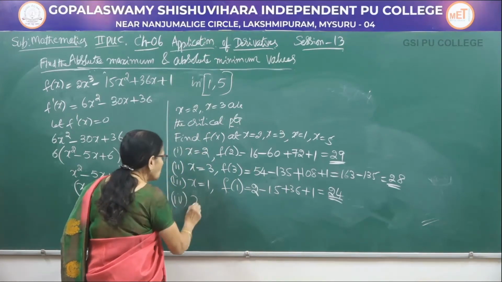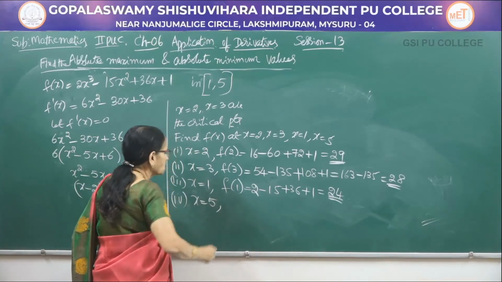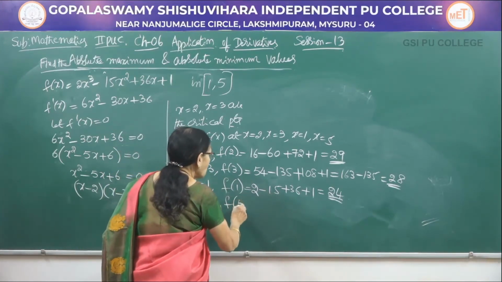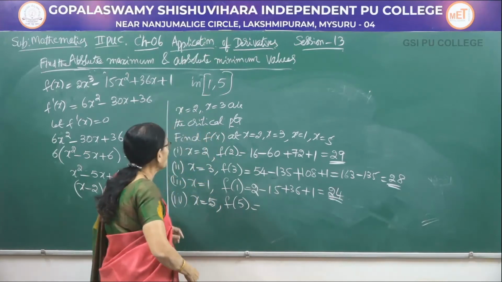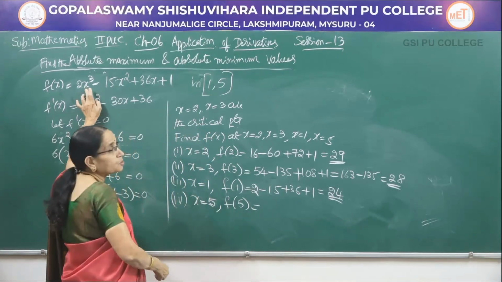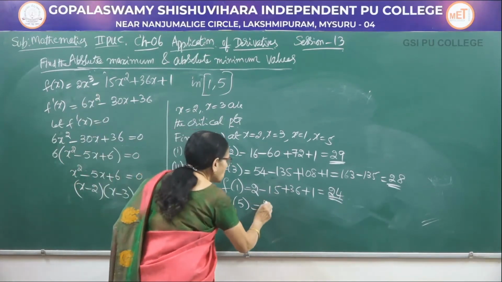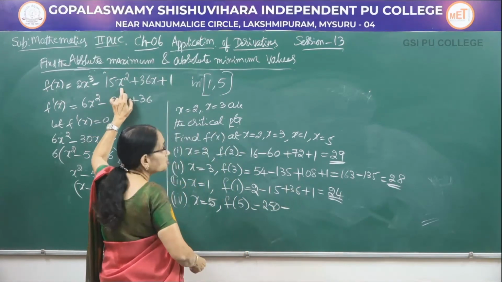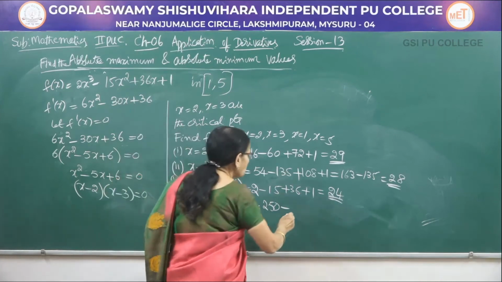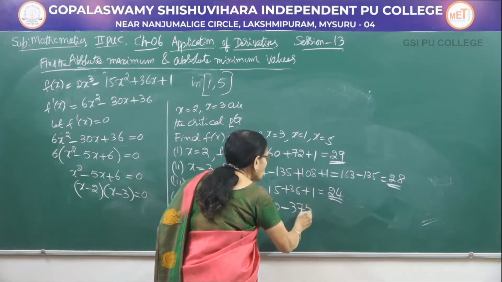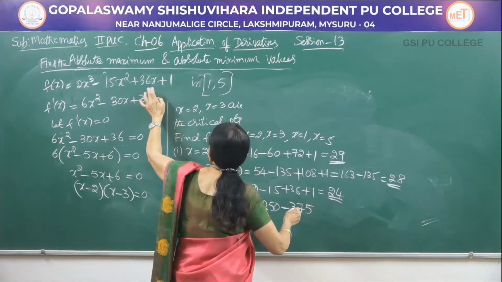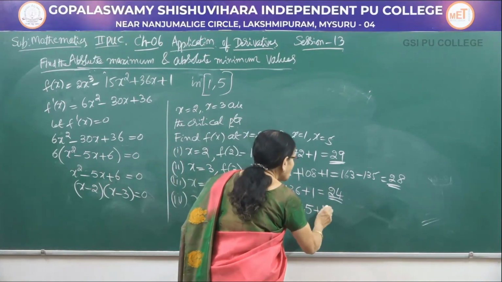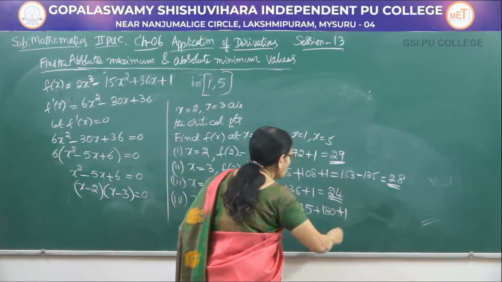Lastly, be careful, the number is big here. It is 5, x equal to 5. We have f of 5. F of 5 would be equal to 5 cube is 125 into 2, that would be 250. 5 square is 25. 25 into 15 is 375. And 36 into 5 is 180 plus 1.